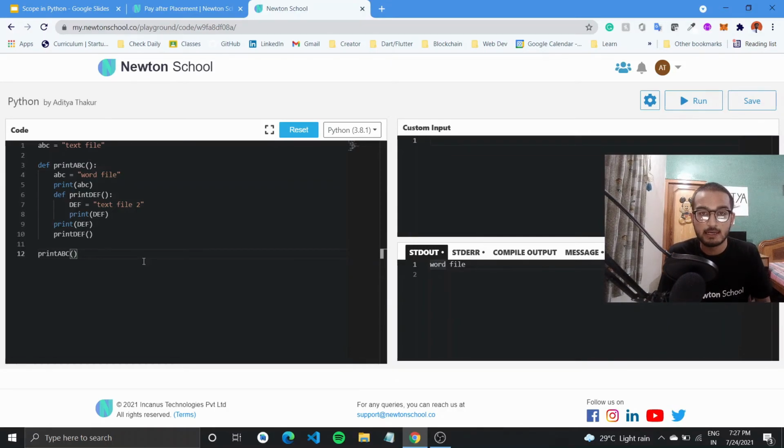And if you want to access a global variable inside a function, you need to use the global keyword that we saw in the previous example. And the last point that we took up was, can you access a value inside a function from its nested function? That is not possible because scope matters in Python.